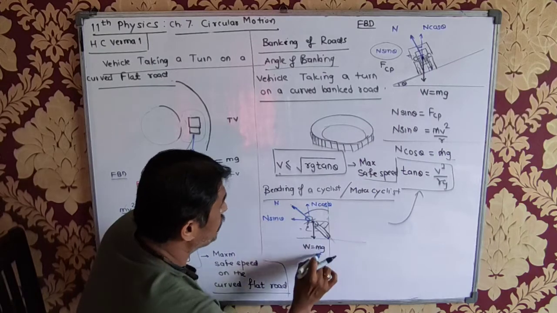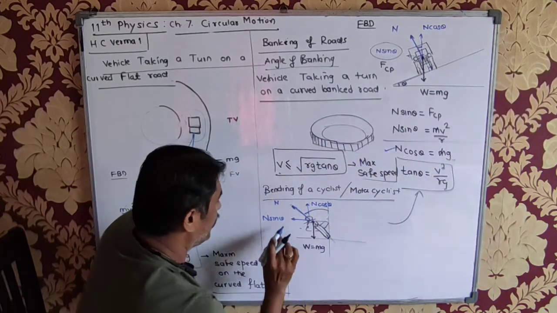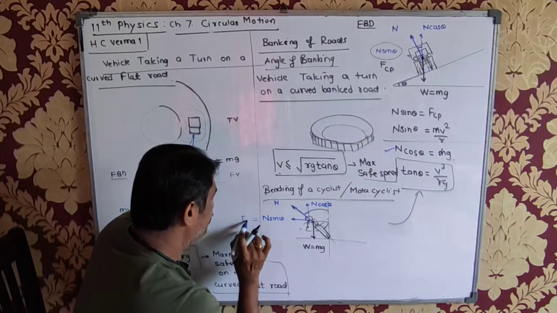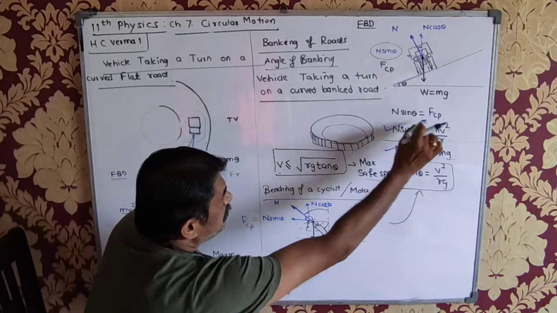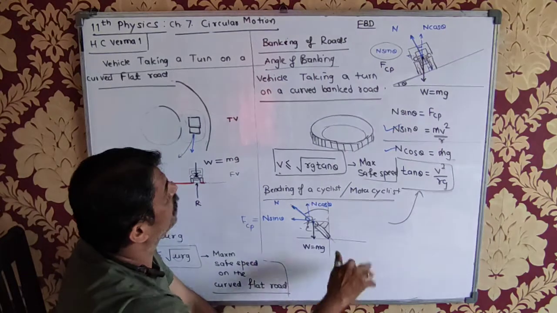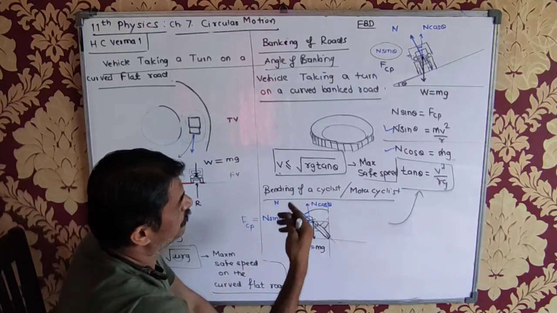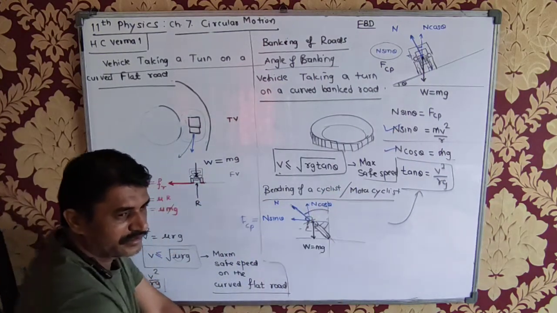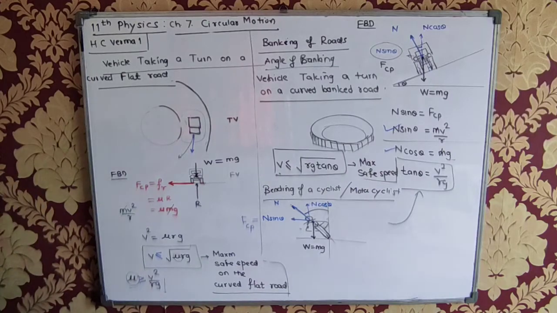So N cos theta is equal to mg, and N sin theta will give me the necessary centripetal force. And the same formula. Is this okay? So we use the same formula for two-wheelers and four-wheelers. Any doubts about that? No. You can take the screenshot, please.